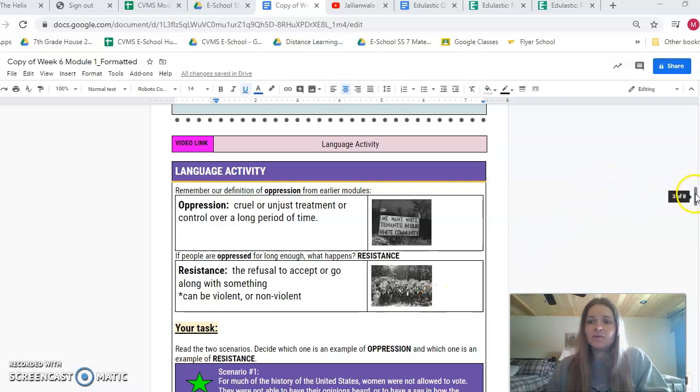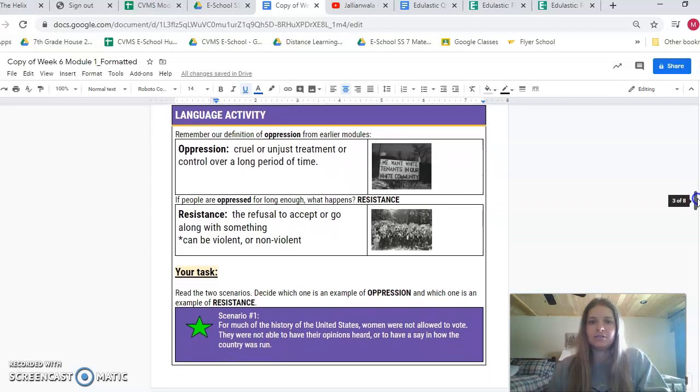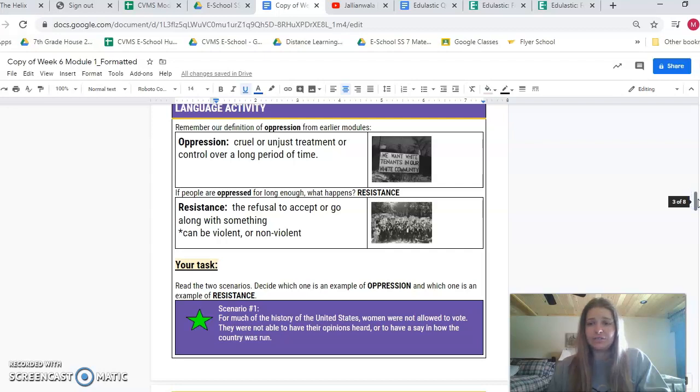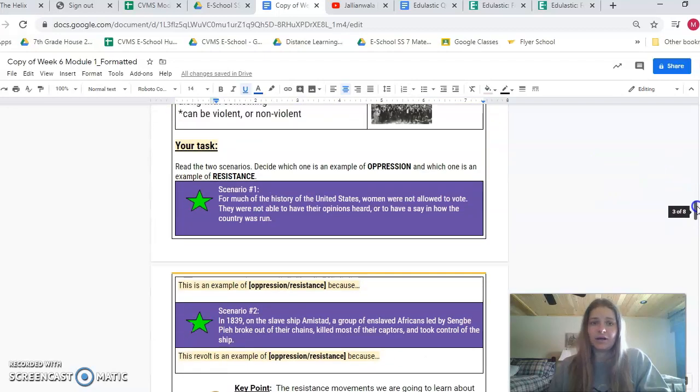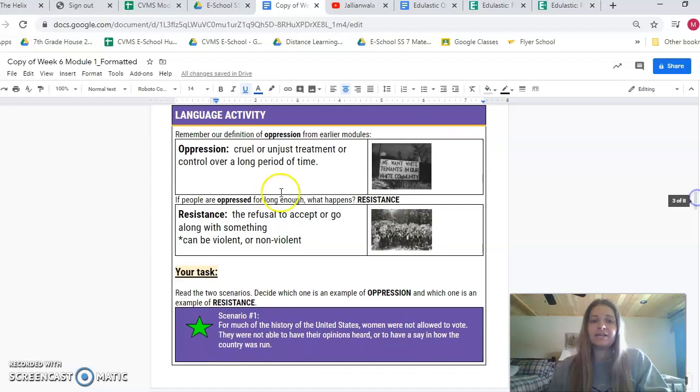All right, so now I'm going to walk you through our language activity for the day. You're going to look at 4 vocab words. Some of these you've already had and should be familiar with, okay? The 4 words are oppression, resistance, civil disobedience, and boycott. But first we're going to look at oppression and resistance, okay?